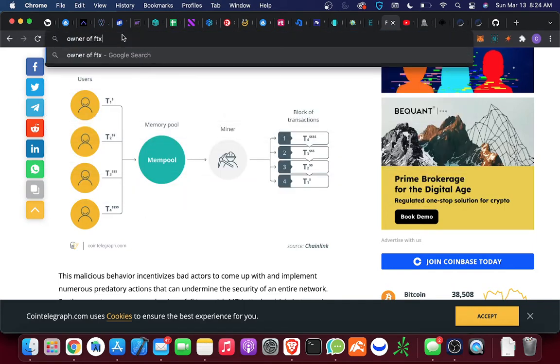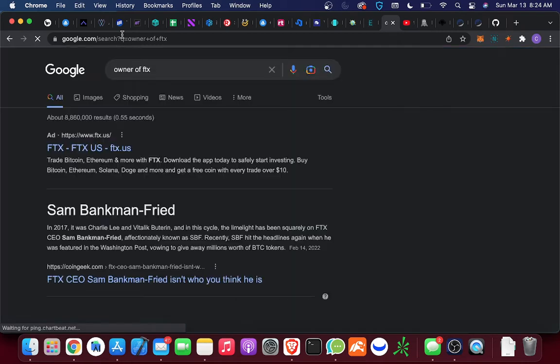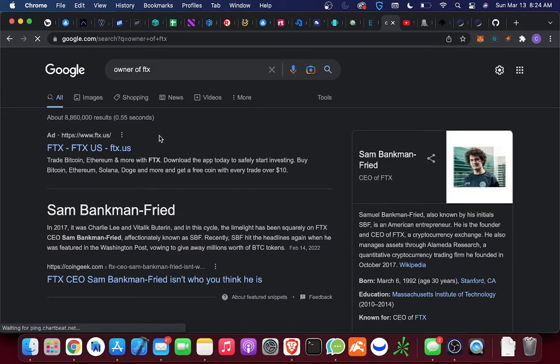So the owner of FTX, that's exactly what he did. He created a bot that allowed him to buy from, I think, China, at, let's say Ethereum was $1,000, and then he sold it in an American exchange for $1,001. And he did 1 million of those Ethereums a day. So he bought 1 million and then sold 1 million.